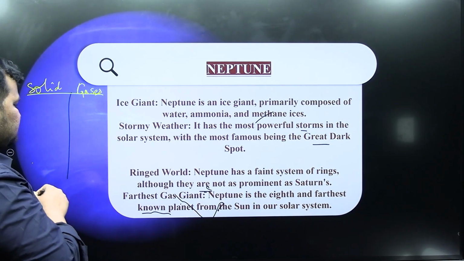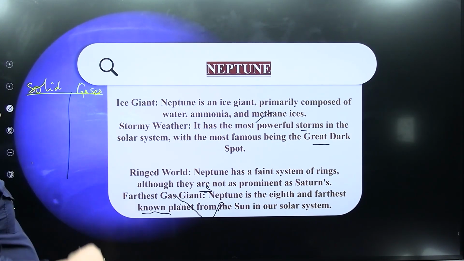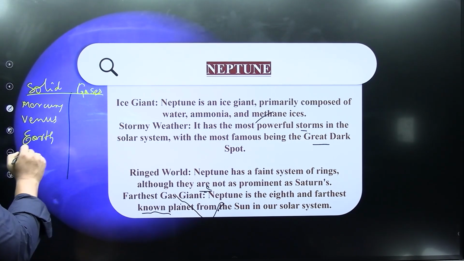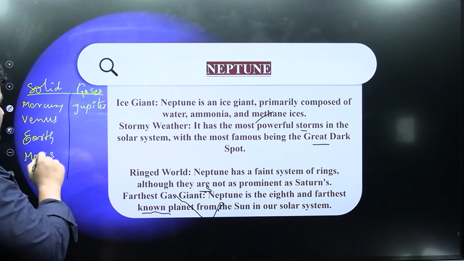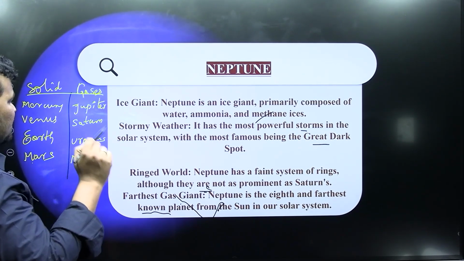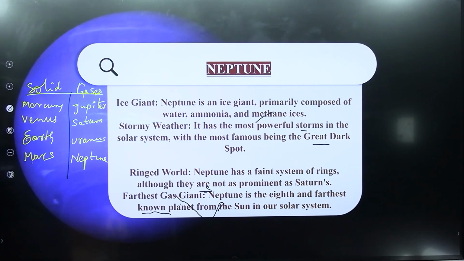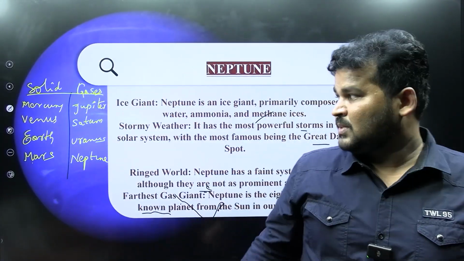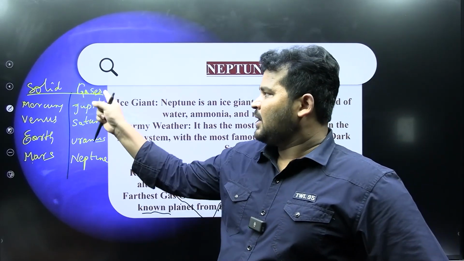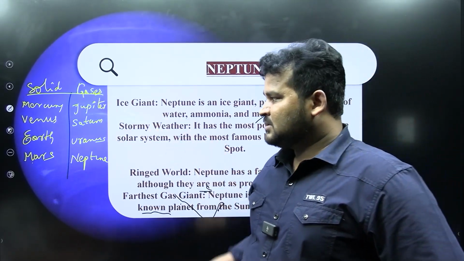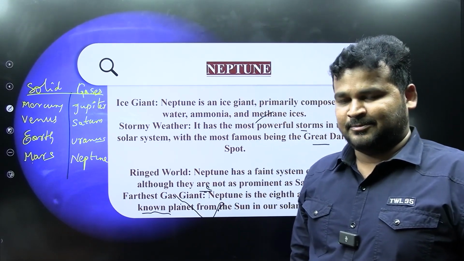Solid planets are Mercury, Venus, Earth and Mars. Gaseous planets are Jupiter, Saturn, Uranus and Neptune.